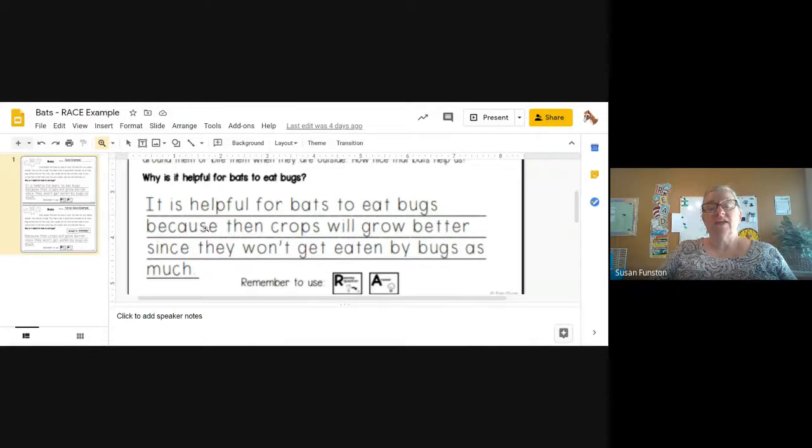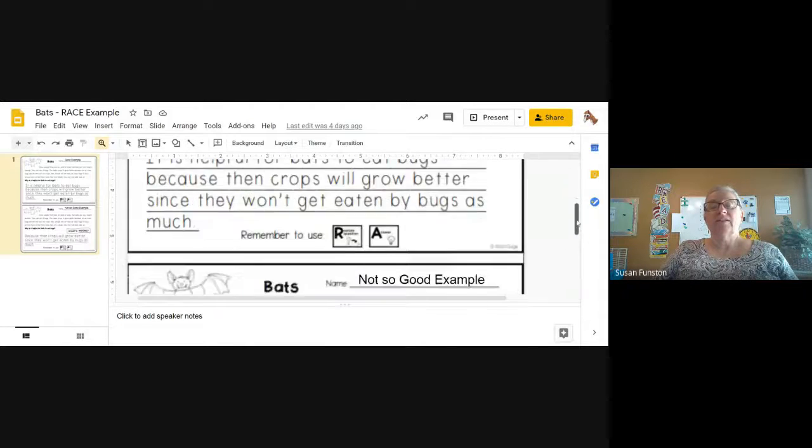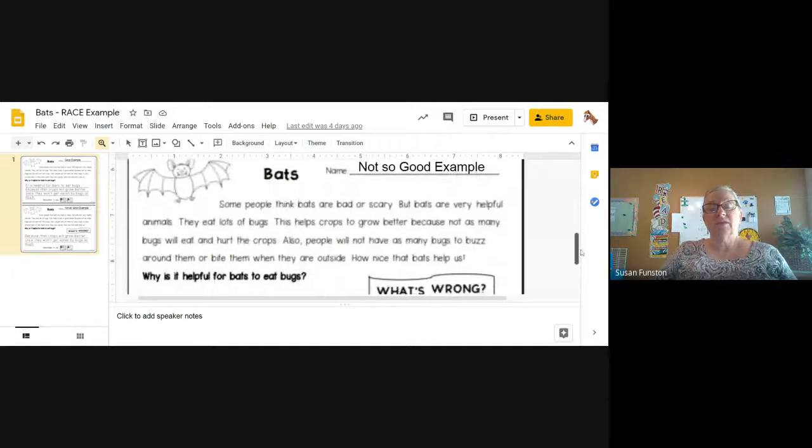Because, so here comes the answer, because then crops will grow better since they won't get eaten by bugs as much. So they restated the question and they answered the question being asked. They told us one way that it is helpful for bats to eat bugs. Now let's look at this one.